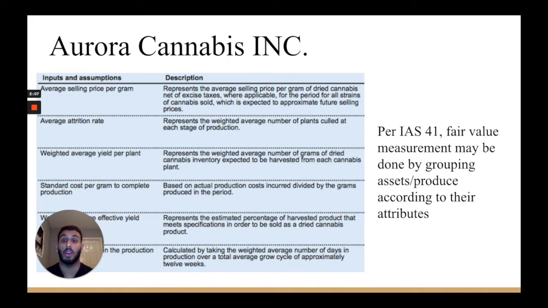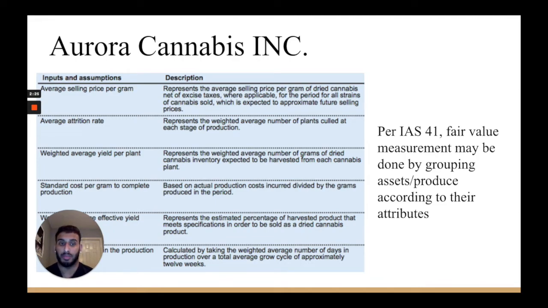And this is going to show how they are coming to their fair value measurement. Per IAS 41, this is going to be in section 15. Fair value measurement may be done by grouping assets or produce according to their attributes. And as we can see from this screenshot, Aurora Cannabis does a very good job of this.